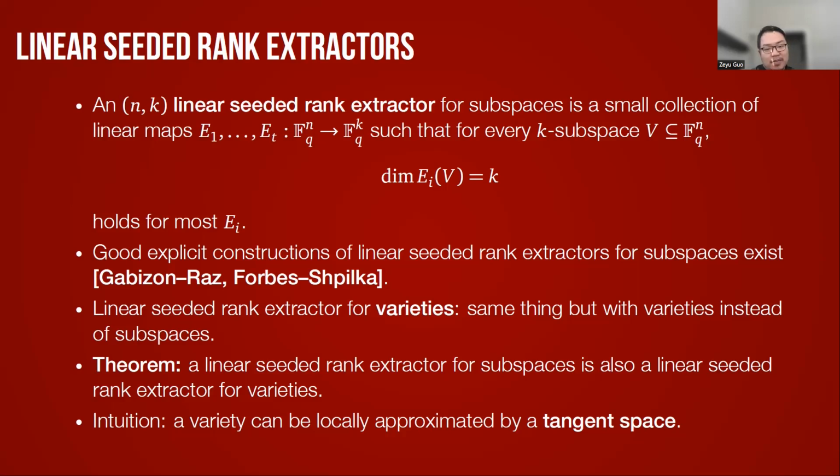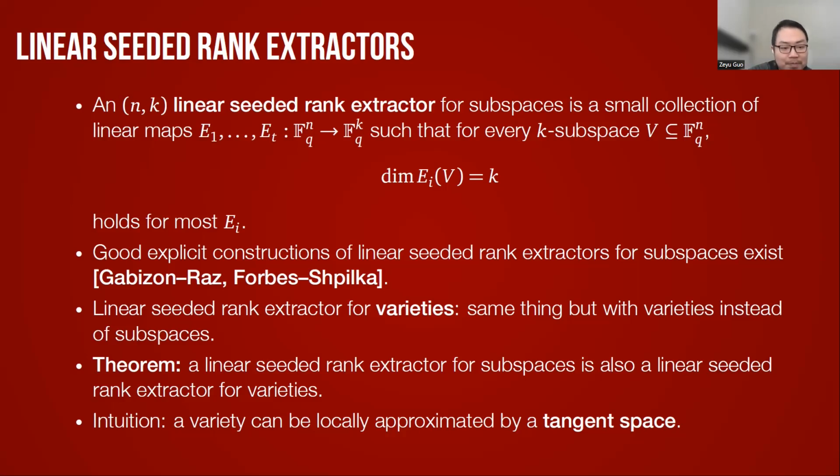Because the tangent space provides a very good approximation of a variety and their subspaces, their dimensions are preserved by linear seeded rank structure for subspaces. It's reasonable to believe that linear seeded rank structure for subspaces is also linear seeded rank structure for varieties. The actual proof is slightly more complicated than this intuition, but this is the reason why it's reasonable to believe it's true.